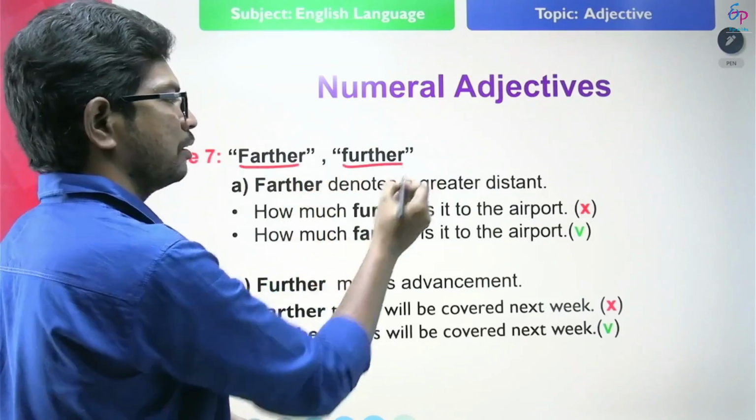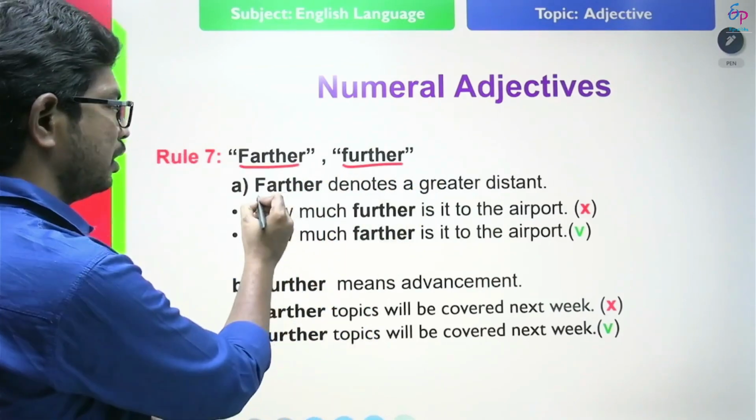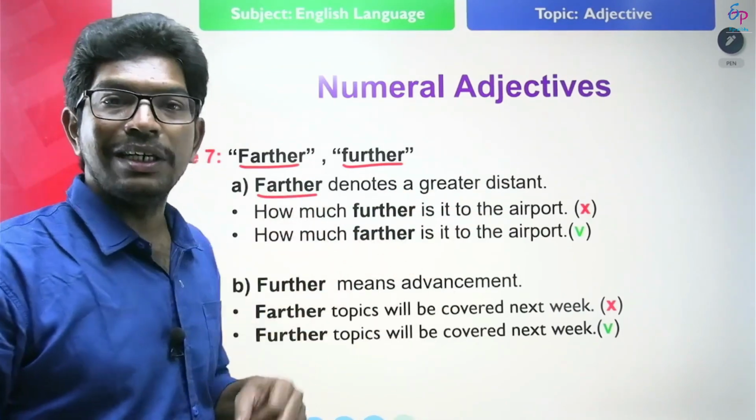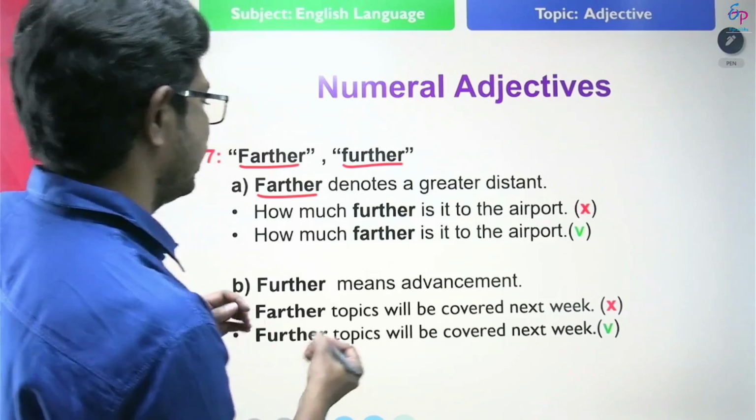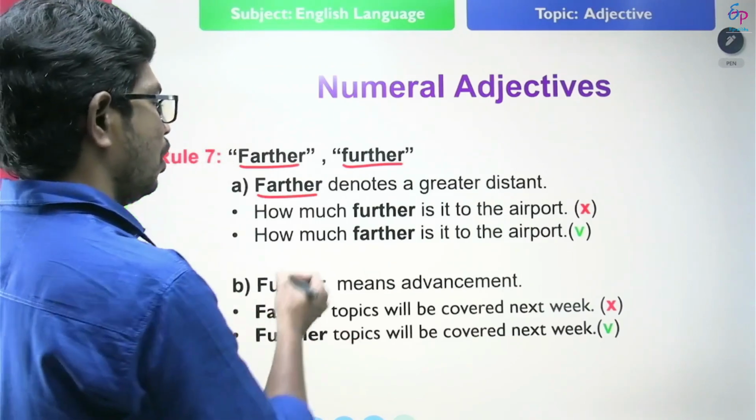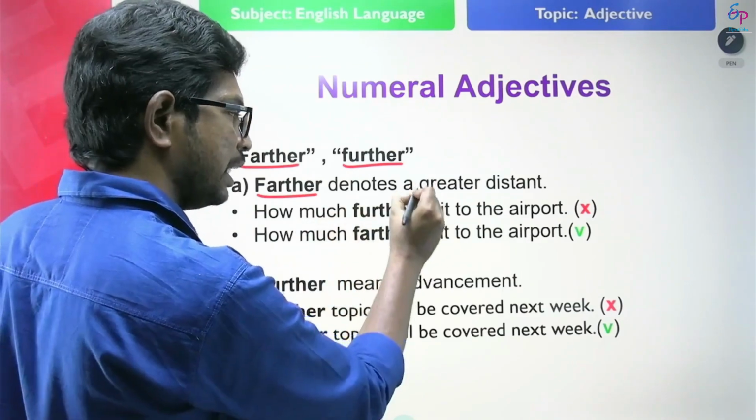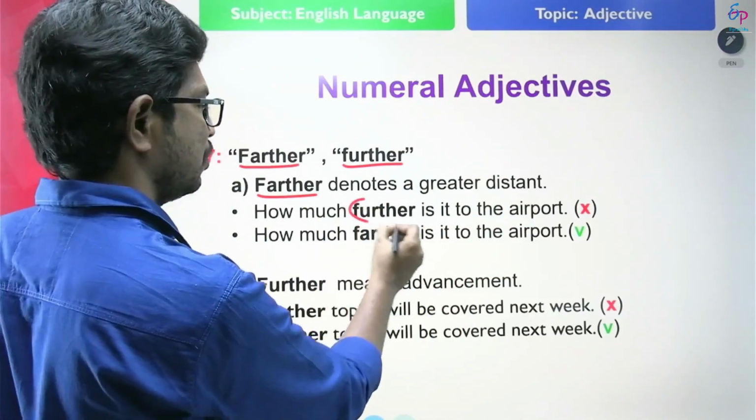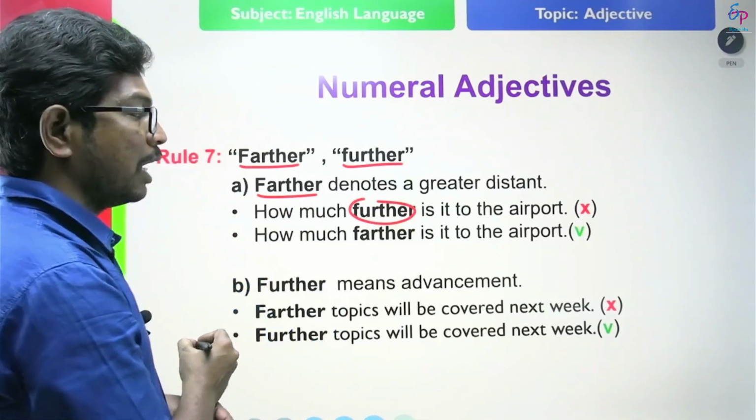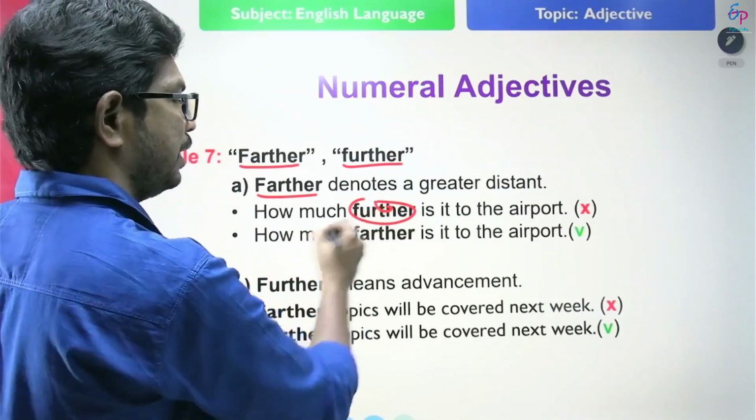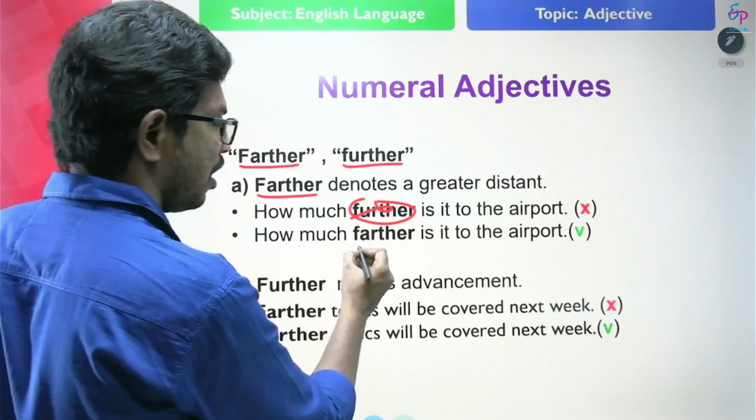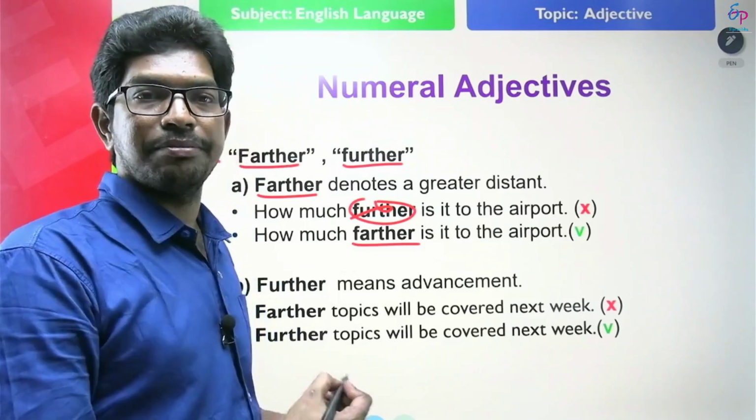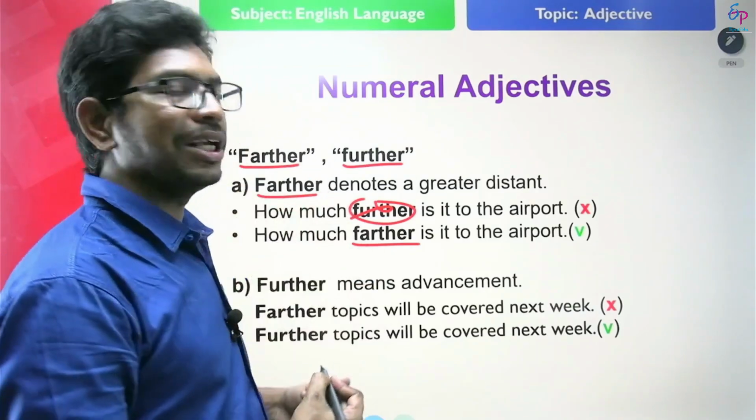Farther and further. Farther denotes a greater distance. Look at the example and find out the error. How much further is it to the airport? So here in this sentence, further, F-U-R-T-H-E-R, is wrong. I am indicating distance, so I have to use F-A-R-T-H-E-R. How much farther is it to the airport is correct. So farther denotes a greater distance.